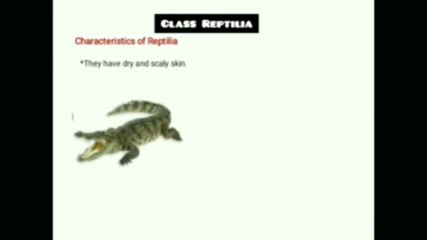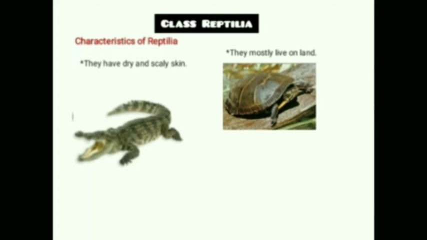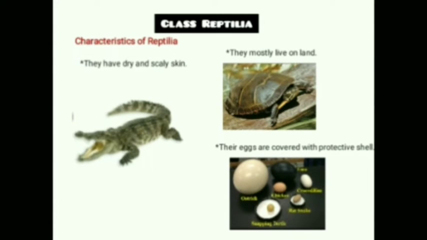Now the next class is class Reptilia. They have dry and scaly skin like crocodile. Now the next, they mostly live on land, and their eggs are covered with protective shell. You can see in the picture. The class Reptilia, eggs are covered with hard shells, or you can say the protective shell.